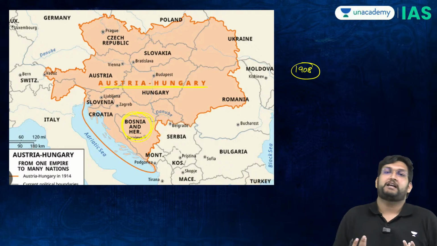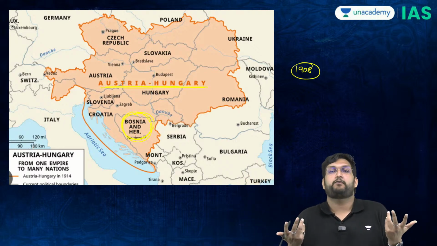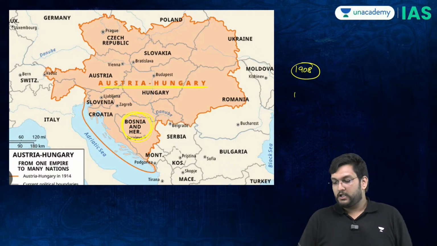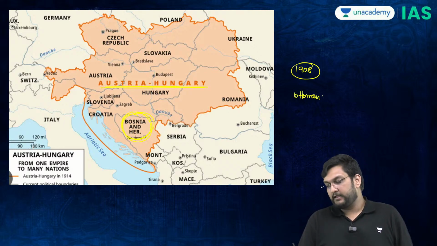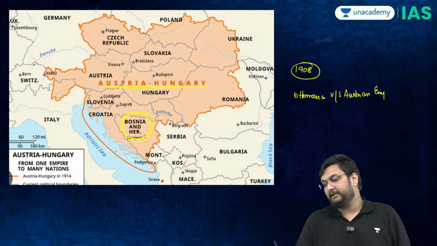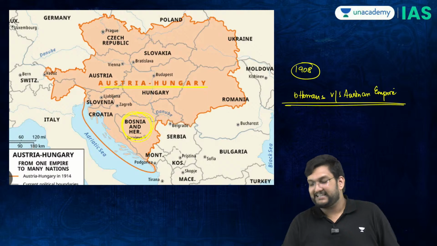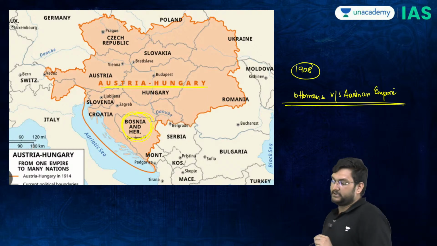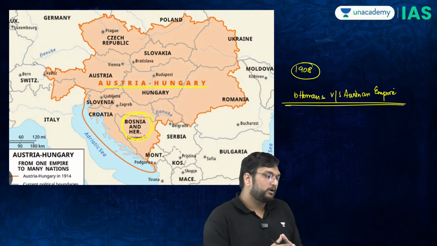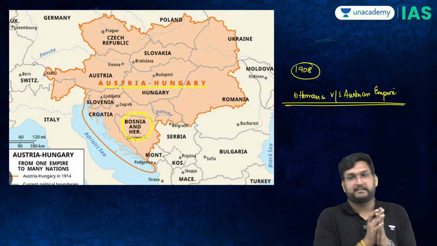One of the Ottoman sultans will say, what is this dualistic form of control? Therefore, the Ottomans will fight with the Austrian Empire, and this in turn will lead to what is called the Bosnian crisis.